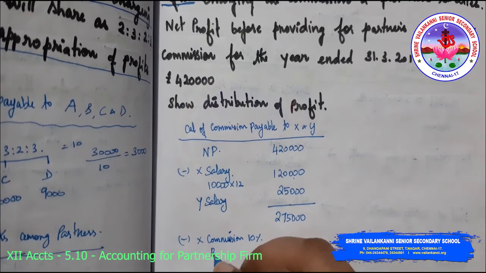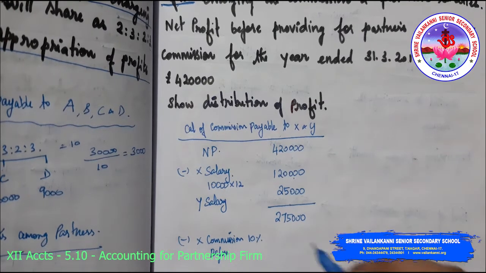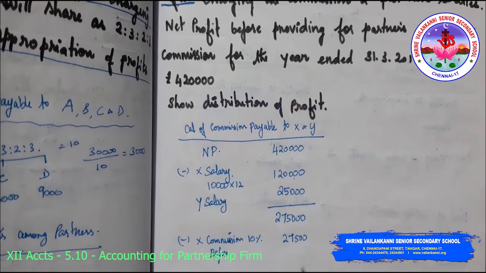It is before. Okay, so I am just going to take it as 10%. So it is 27,500. Am I right?